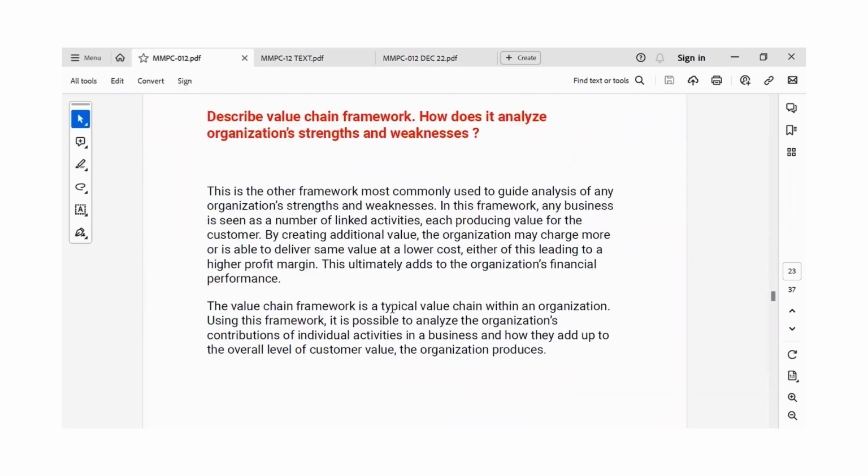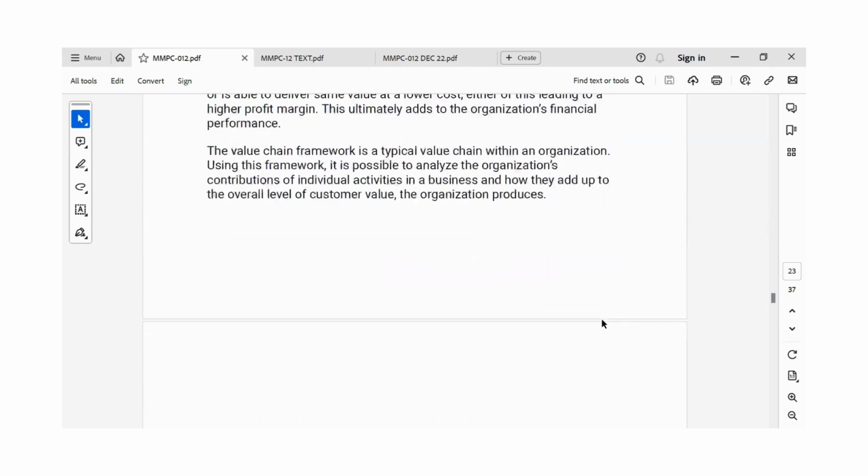So this is another framework that is most commonly used to guide analysis of any organization's strengths and weaknesses. Okay, so in this framework, any business is seen as a number of linked activities, each producing value for the customer. So let's see the value chain framework. It is a typical value chain within an organization, and this framework helps to analyze the organization's contributions to individual activities in a business. Okay, also they add up to the overall level of customer value the organization produces.